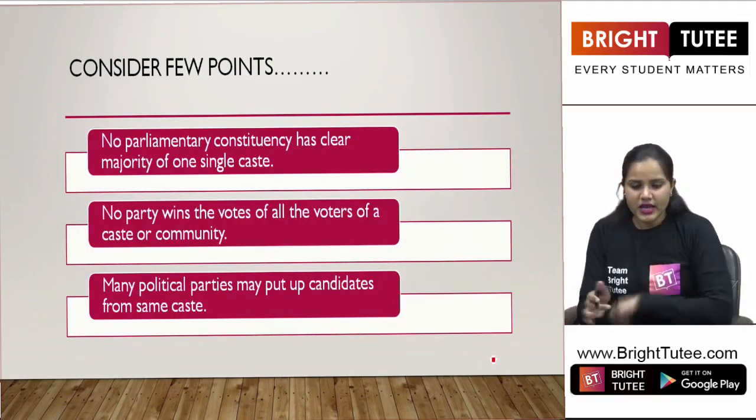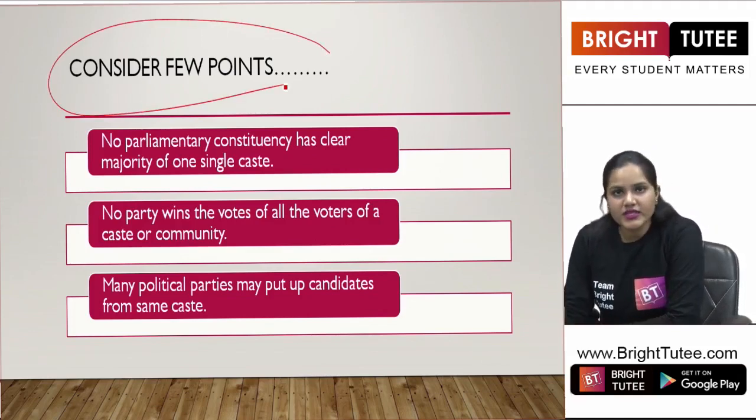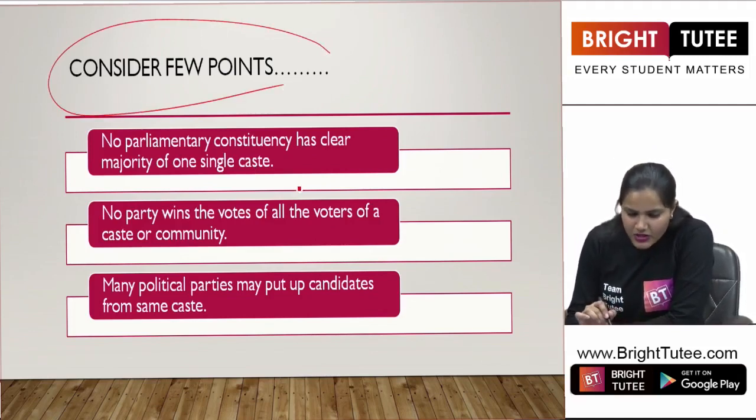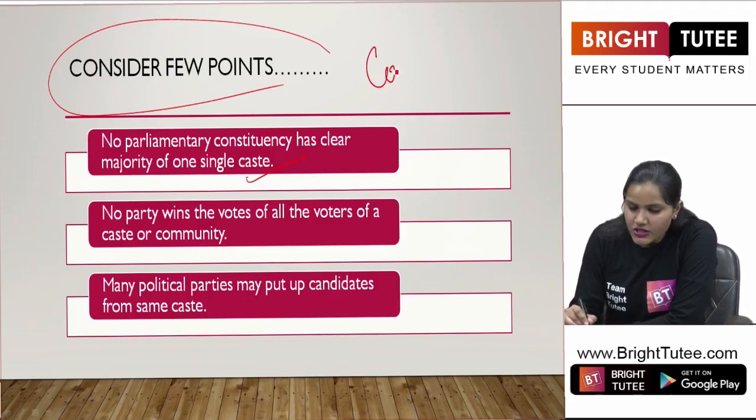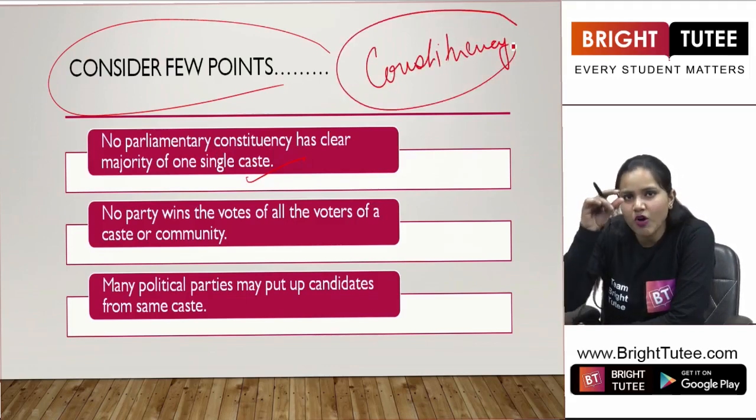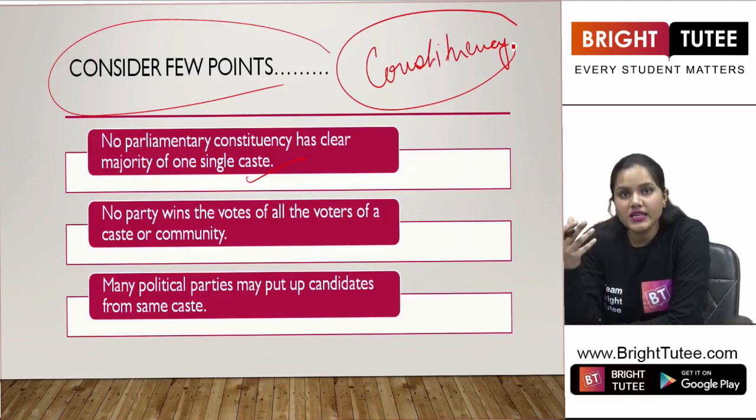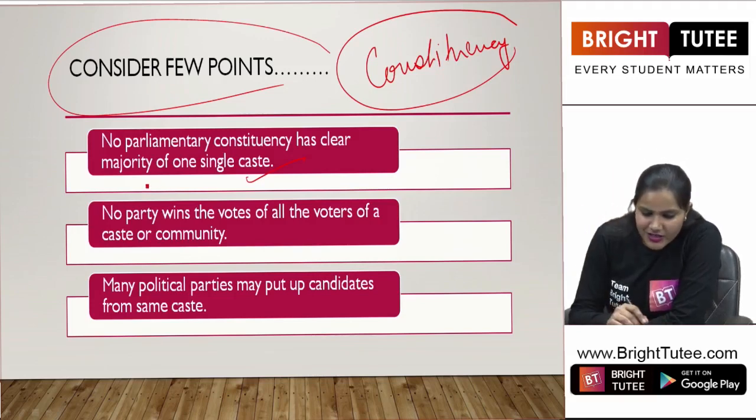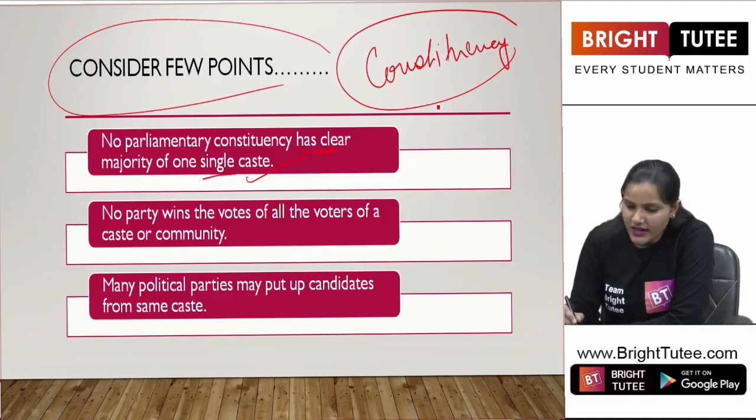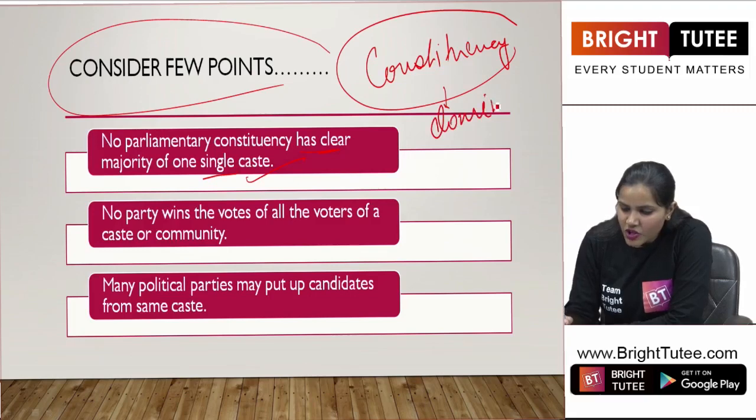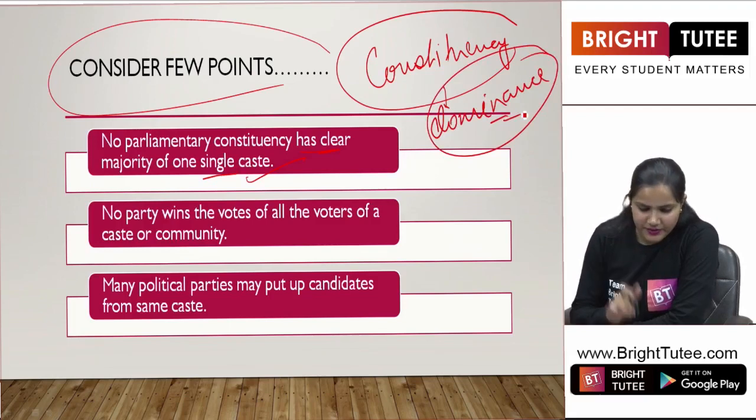Now, having read this, let us consider some points here. No parliamentary constituency has a clear majority of one single caste. When we are talking about any constituency, students, in any district, even a small constituency, what are we seeing here? We see that there is no clear majority of one single caste. It means that one caste surely does not have any dominance in that particular region.